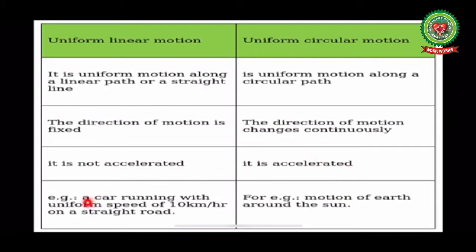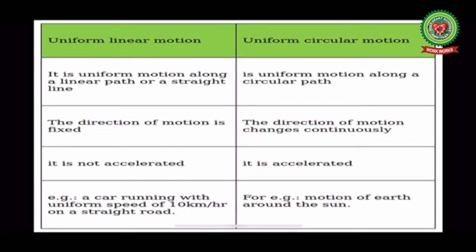Examples of uniform linear motion: a car running with a uniform speed of 10 km per hour on a straight road. And in case of uniform circular motion, example is motion of earth around the sun. And we have discussed other examples also, like motion of electrons around the nucleus and motion of car with a uniform speed in a circular path.